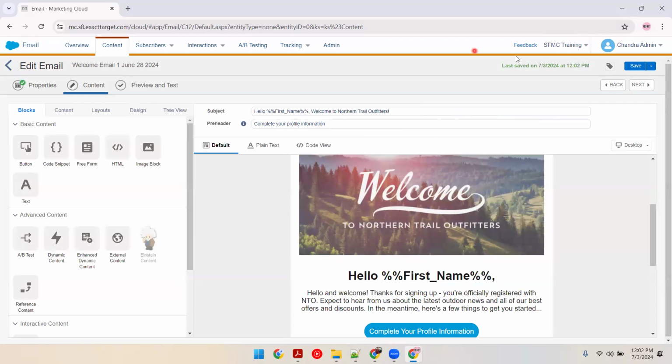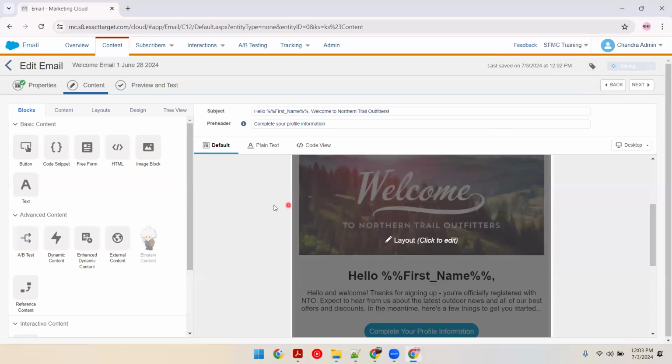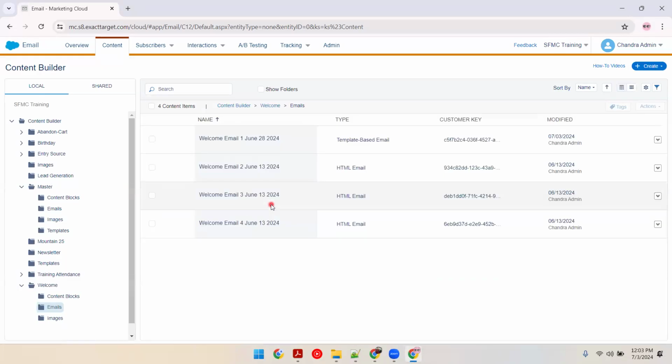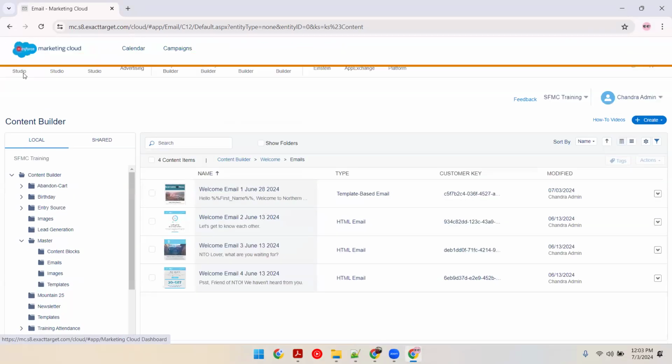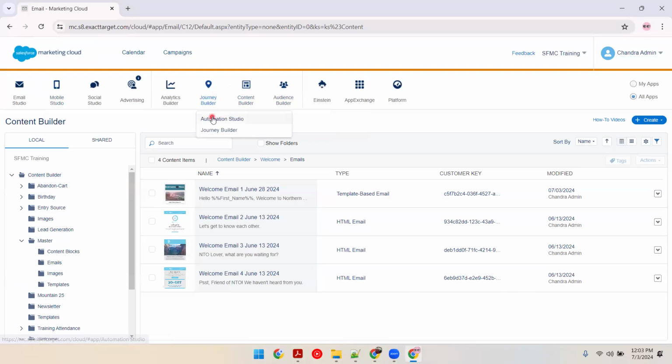And last, everyone from hereafter will be sending it from your default commercial send classification. And all the emails will be having your from name rather than this one. I'll change this and I'll show you that. Don't worry. My email is ready. My data part is ready with automation. Now it's time to make sure that the automation also refers to the email properly.